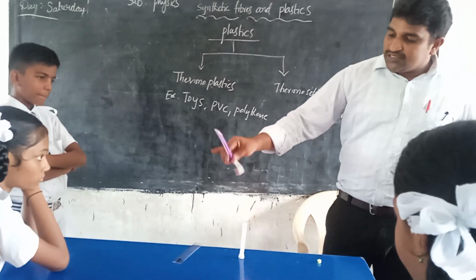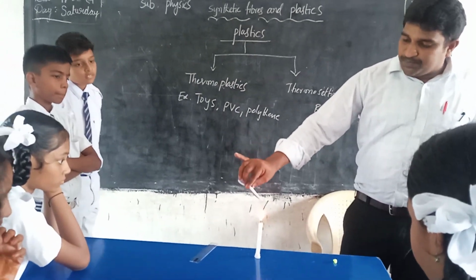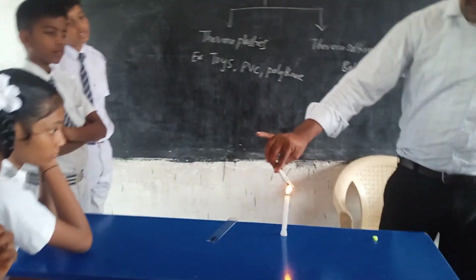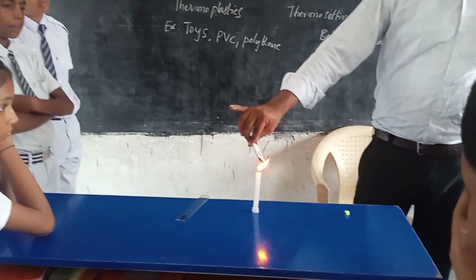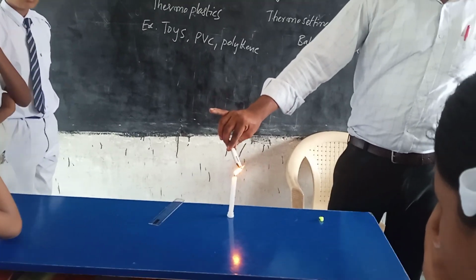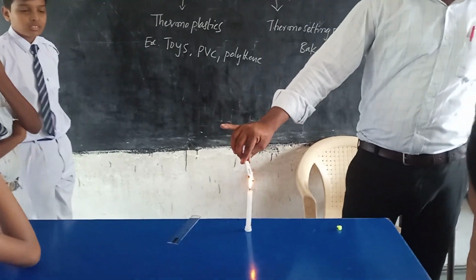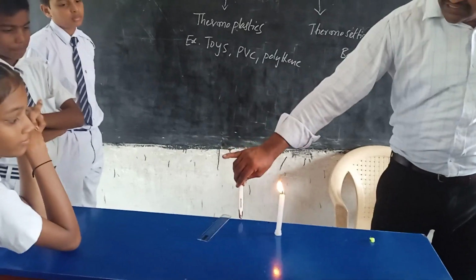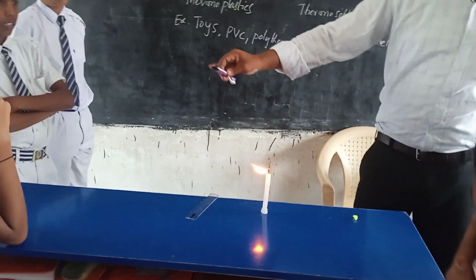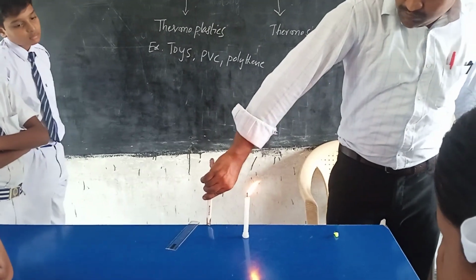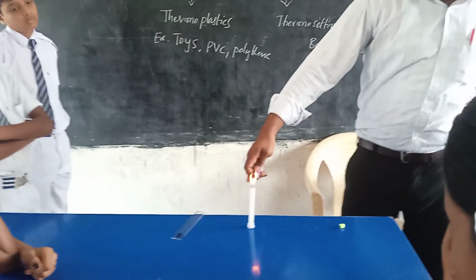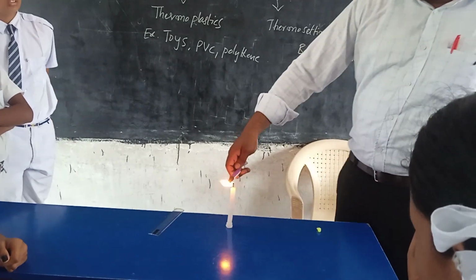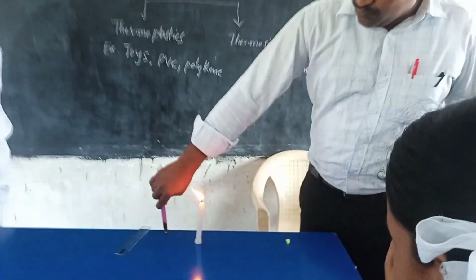Object, we know that toothbrush. When we heat this, it is softened by the heating. Don't smell it. It is a harmful smell. It causes some diseases. Anyway, observe this, it is softened by the heating. It's softer. Also it is moldable. Again we can change the shape of this object. So therefore it is thermoplastic.